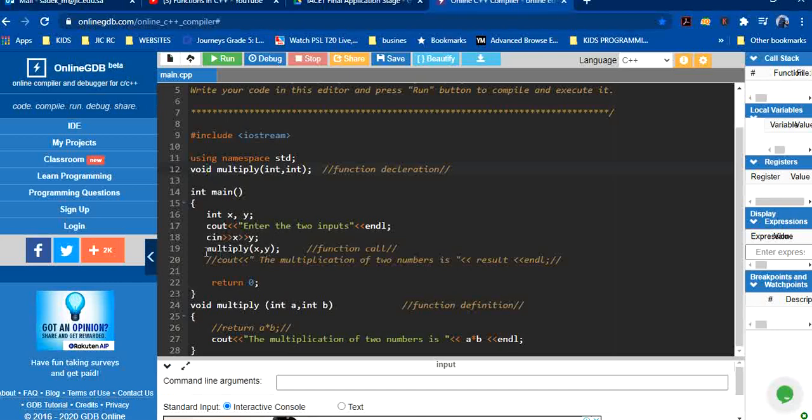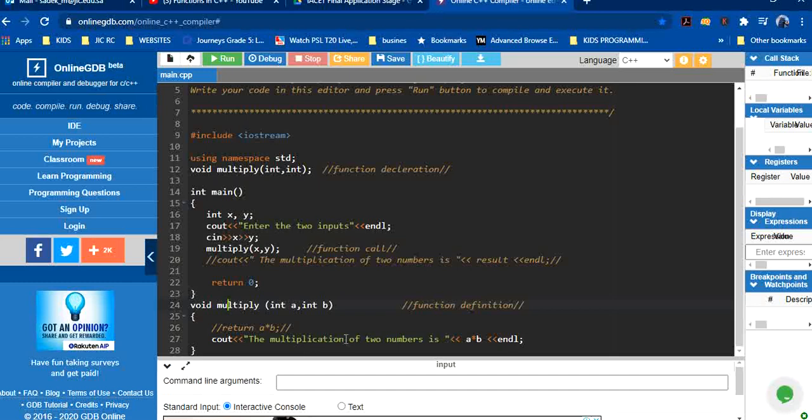Now you call this function. Since there is no output, we did not write result equal, because there is no output from that particular function. So we call multiply x, y, and pass these two variables into the function. Here we define integer a and b, and simply print that the multiplication of the two numbers is a times b.